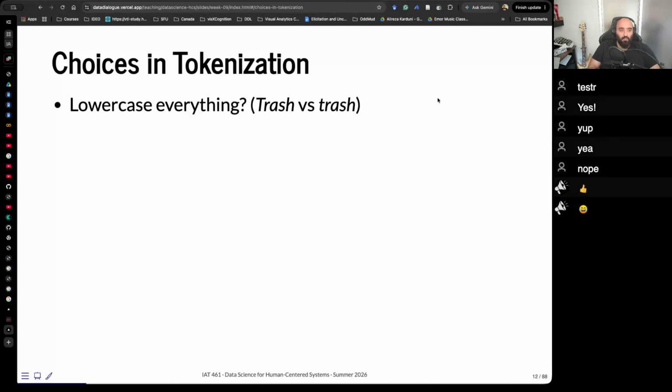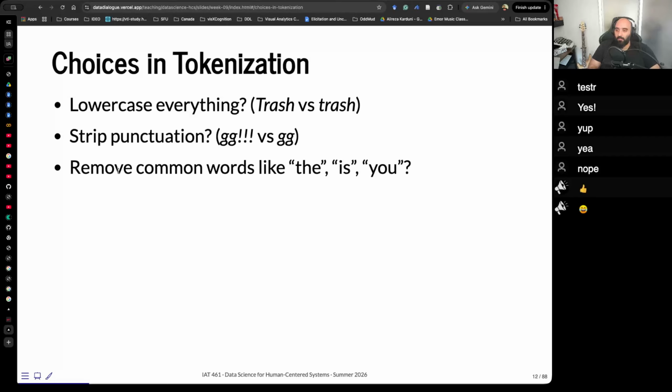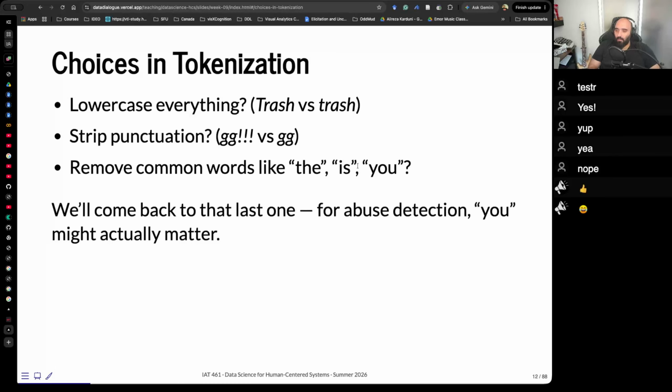So what other choices do we have? A recap: lowercasing everything. Do we treat trash versus TRASH differently? Do we strip the punctuation? Do we remove common words like the, is, and you? We'll come back to this essentially, but these are called stop words, and these are not really informative, right? But maybe, hey, "you" is a signal if someone said, hey, I'm gonna kill you, right?